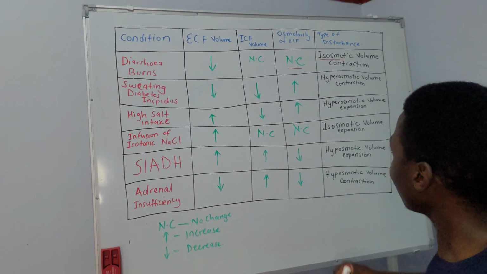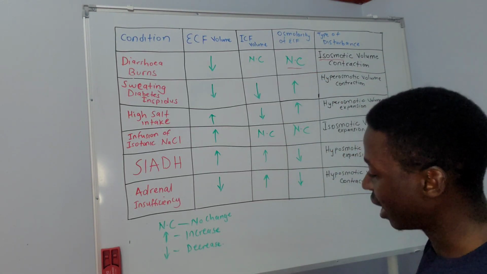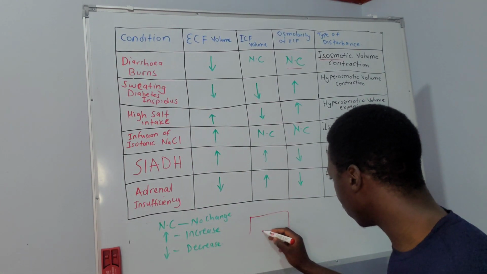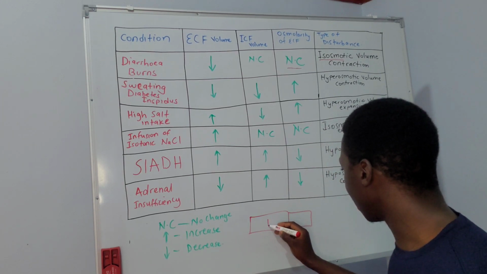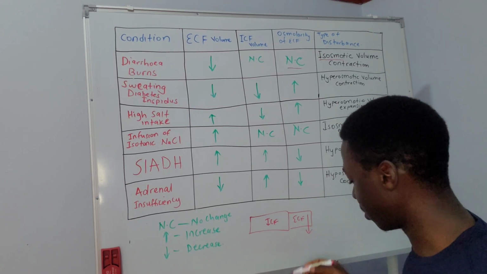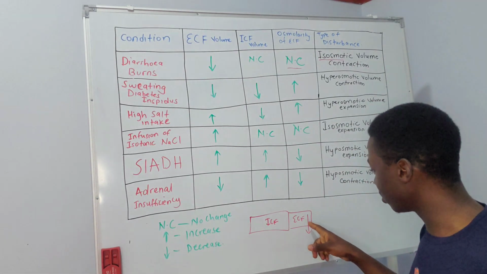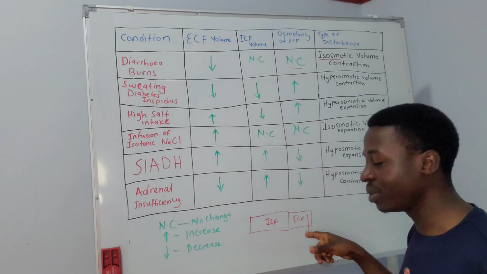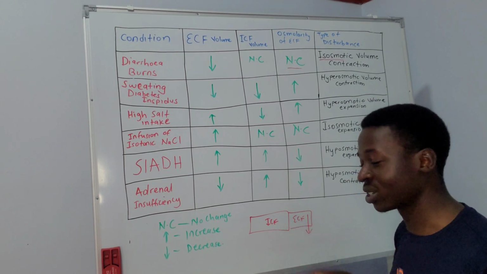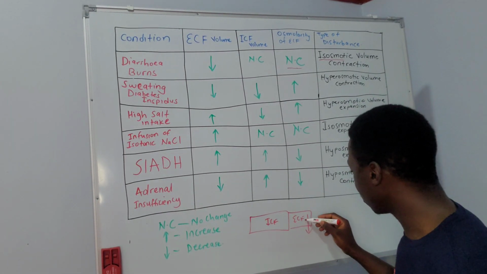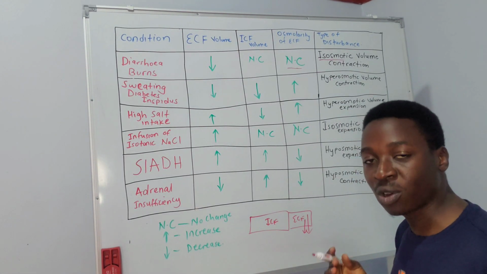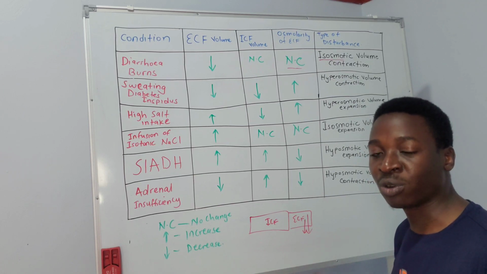So already we're having no change in osmolarity, and our extracellular fluid compartment volume is going to decrease. This is our ICF and this is our ECF. Fluid is being lost from here, and the fluid loss is isosmotic, which means it has the same osmolarity as that of the extracellular fluid. So irrespective of the amount lost, there will not be a fluid shift, because osmolarity change determines the direction of fluid shift.